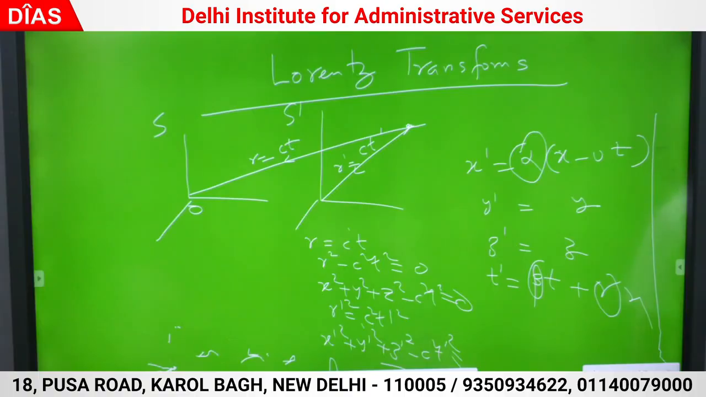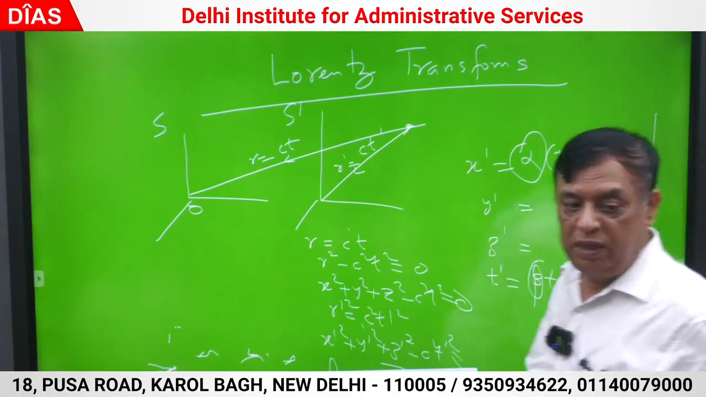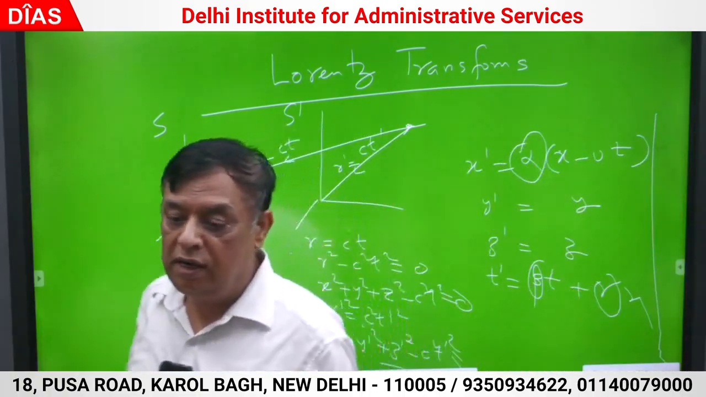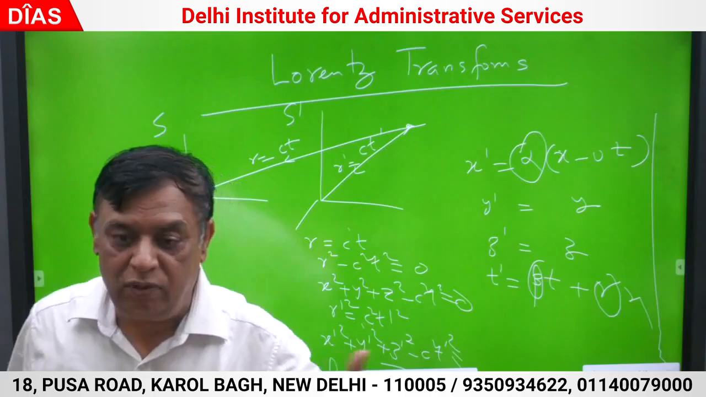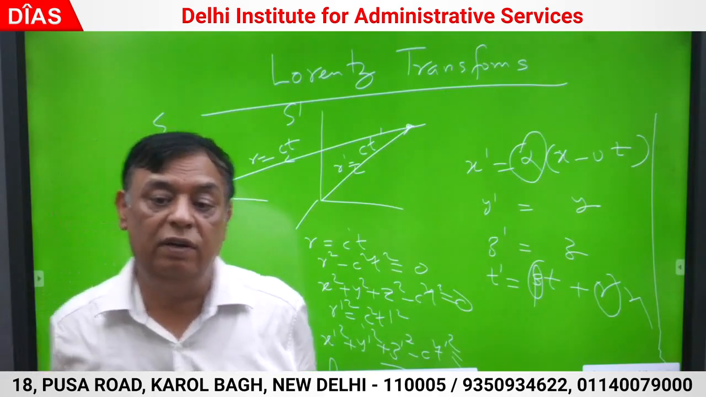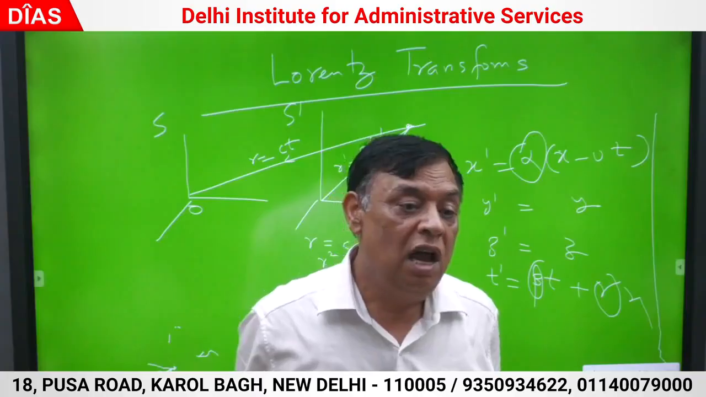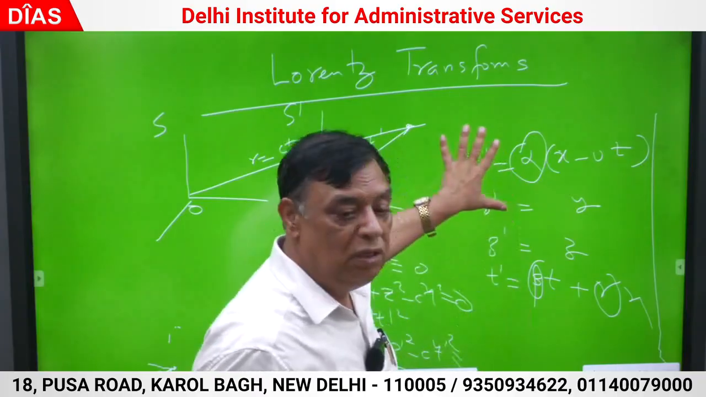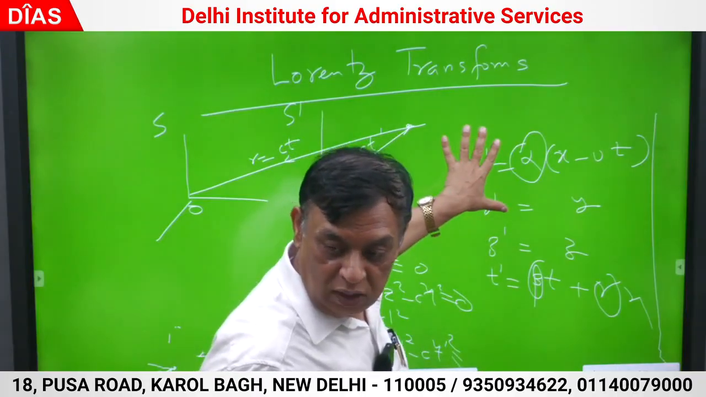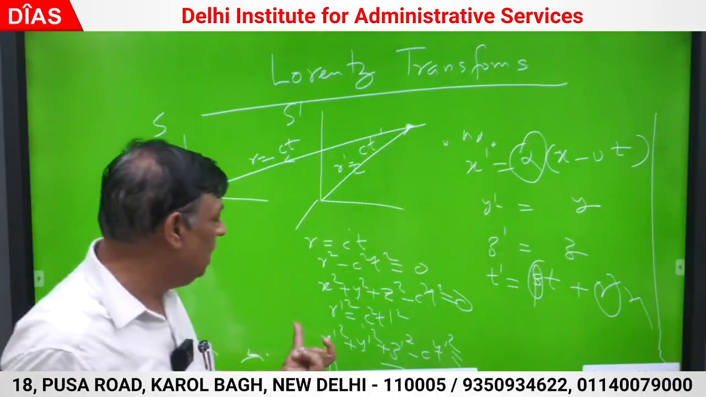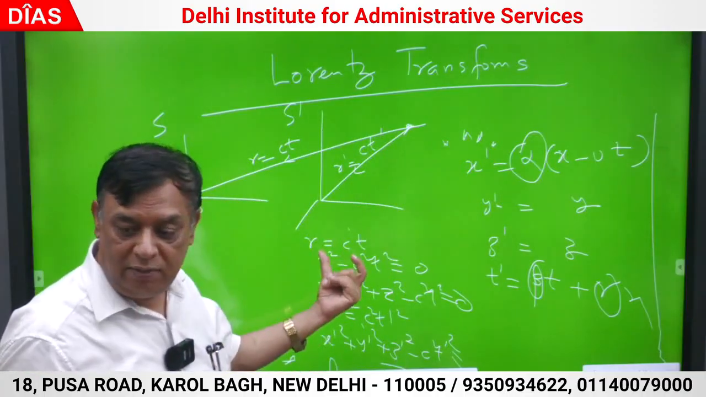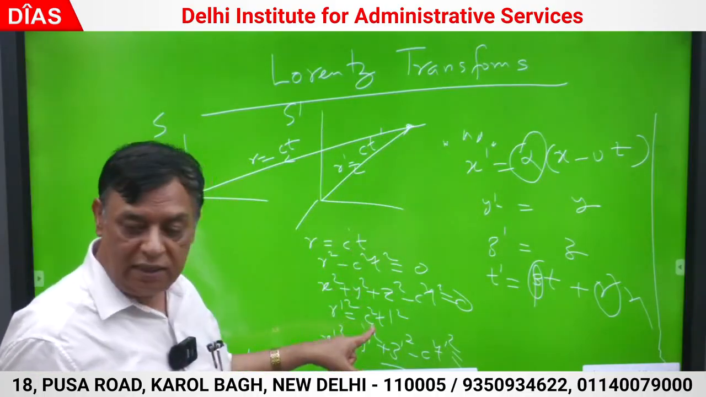Lorentz transforms means writing the coordinates of an event from one inertial frame to another inertial frame, using the postulates of the special theory of relativity. How both the postulates have been used must be clear to you. The main thing is the second postulate: the velocity of light is the same in both frames, Ct and Ct dash, which I have written.